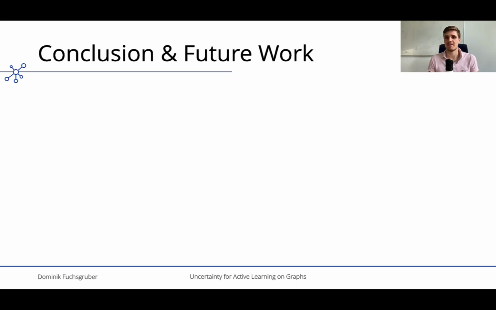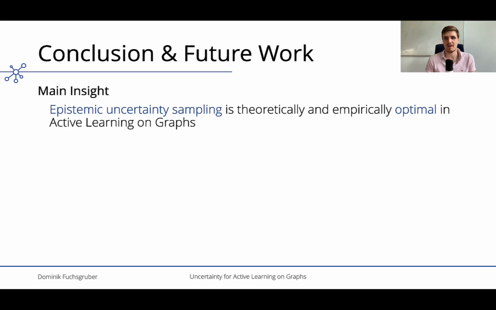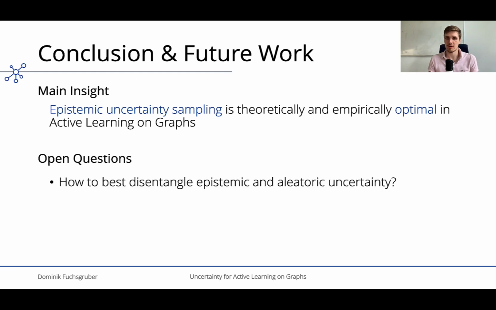Overall, the core insight of our work is that for active learning on graphs, uncertainty sampling using epistemic uncertainty is an optimal strategy. We verified this claim both on synthetic and real data. This points to various directions for future research. First, we observed the disentanglement of epistemic and aleatoric uncertainty to play a crucial role in effective uncertainty sampling.